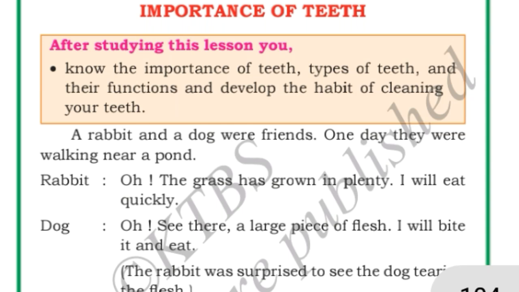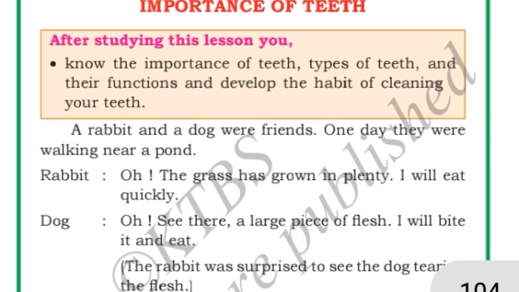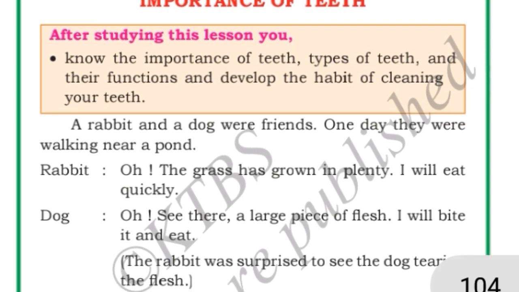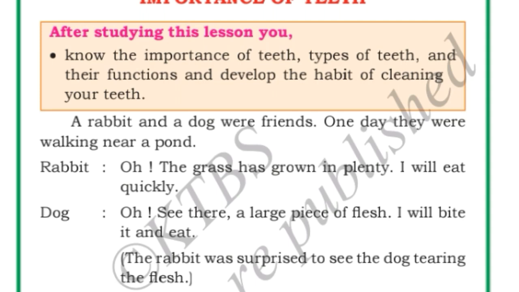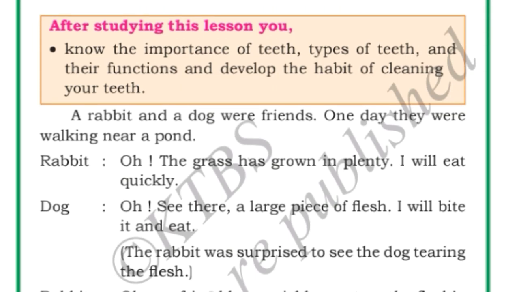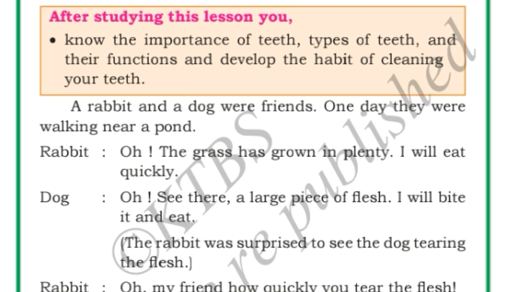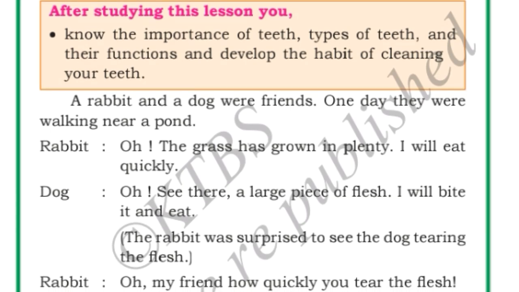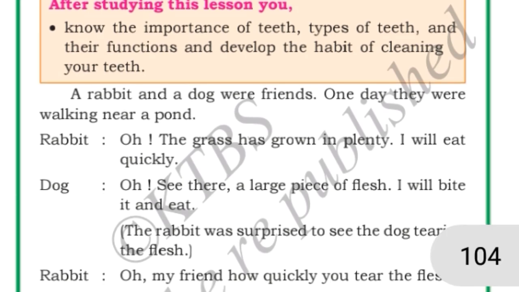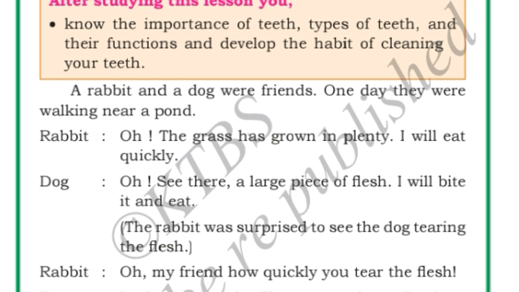Let us study. See, a rabbit and a dog were friends. One day they were walking near a pond. Rabbit says, "Oh, the grass has grown in plenty." Plenty means many. Much grass has grown here. I will eat quickly from here. So the dog says, "Oh, see there is a large piece of flesh. I will bite it and I will eat it."